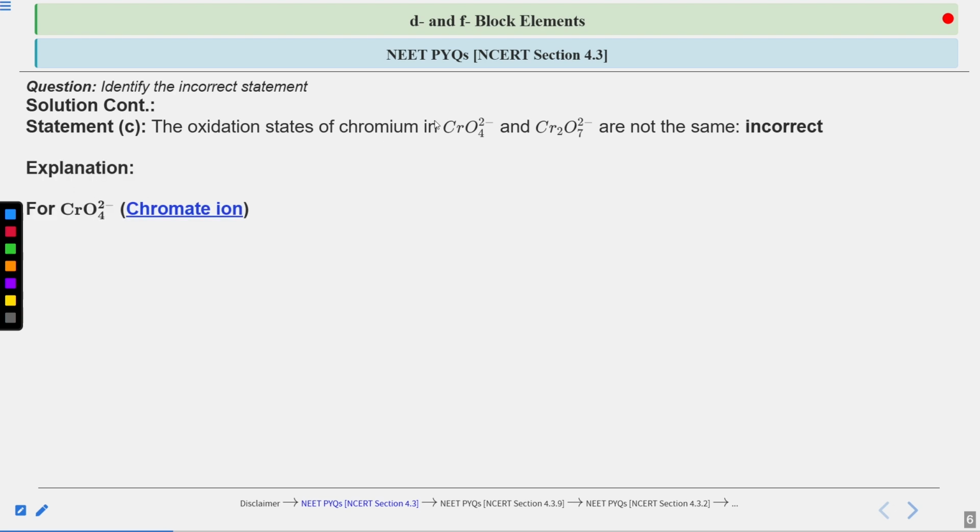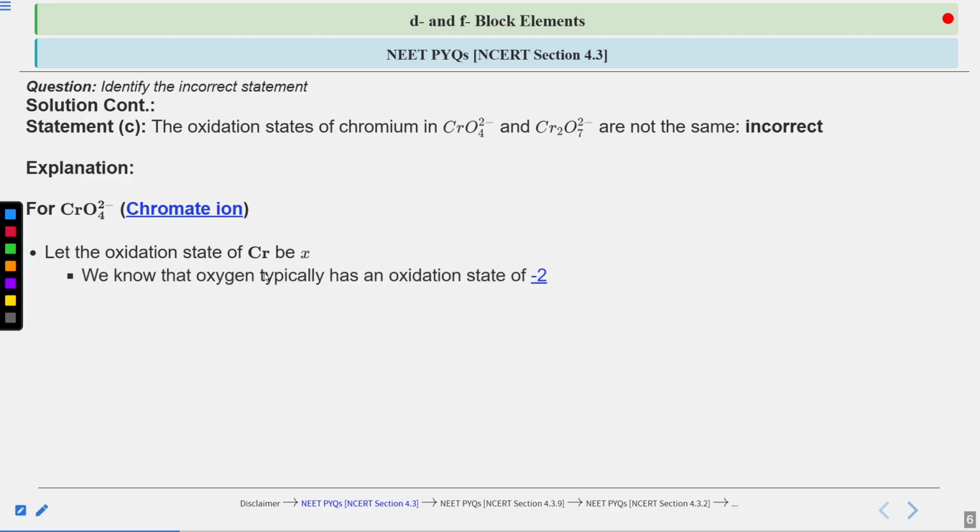So let's first talk about the first ionic compound, CrO4 2-, which is the chromate ion. We are finding the oxidation state of chromium in this ion. Let's suppose its oxidation state is X. We know that oxygen typically has an oxidation state of -2, so here oxygen will exhibit -2. We balance the oxidation states of chromium and oxygen with the charge of the compound.